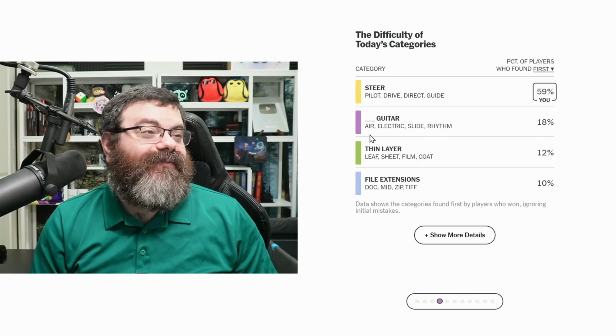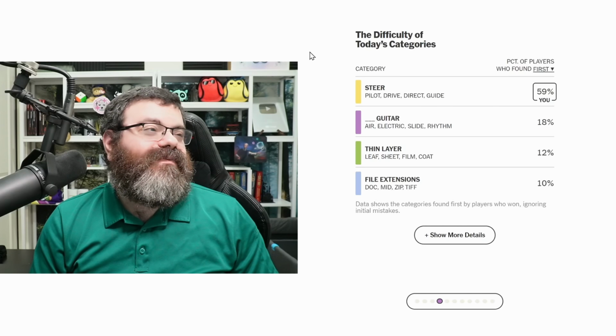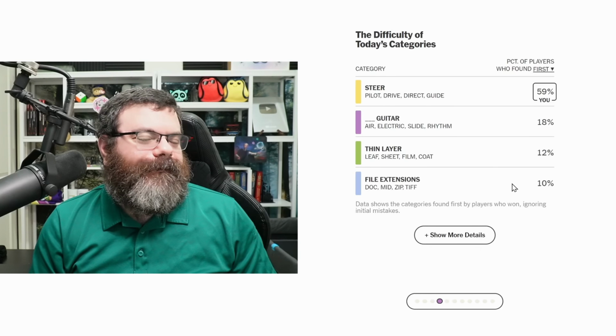It's a technique for playing the guitar. Oh. That's why it's blank guitar. It's not types of guitars, it's blank guitar. Okay. So